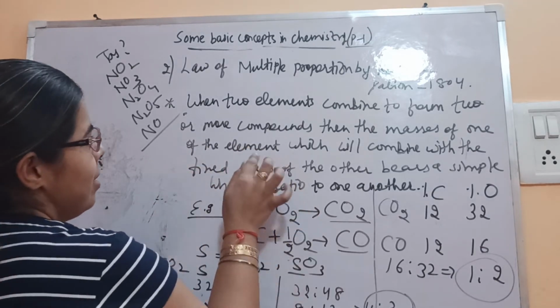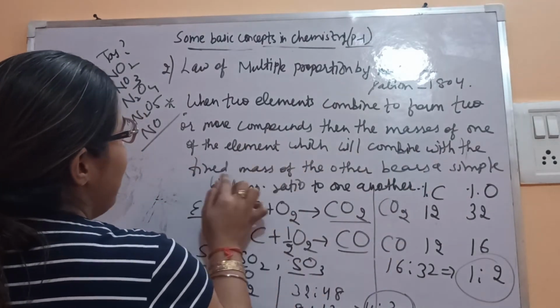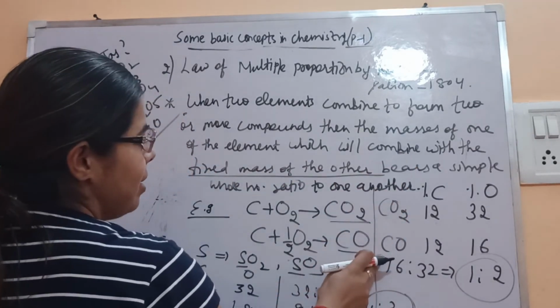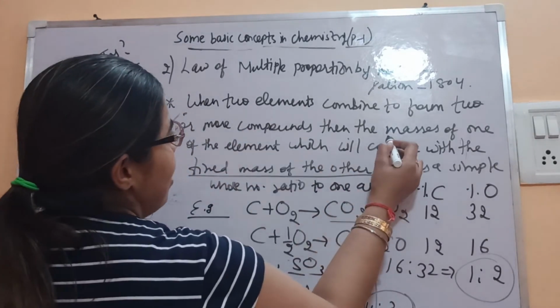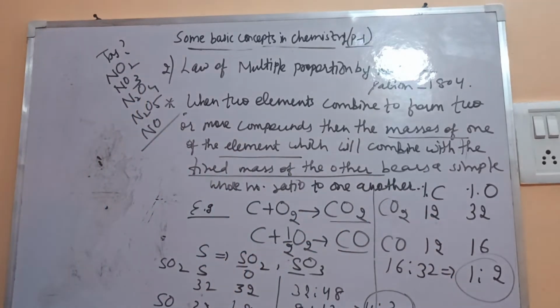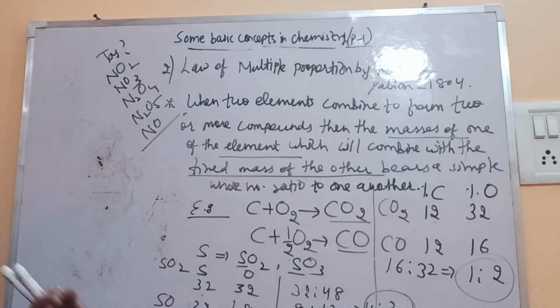Again I am just saying this thing, fixed mass. This is important here. Fixed mass of the other, that is C, and the mass of one of the elements in the compound, that is oxygen here. Fine. So one is always fixed. This is the meaning of multiple proportion by mass.